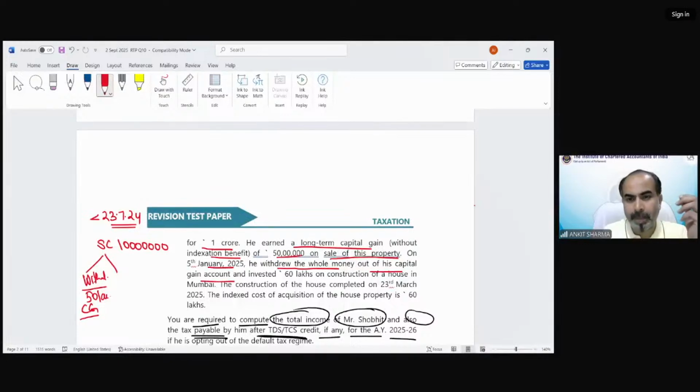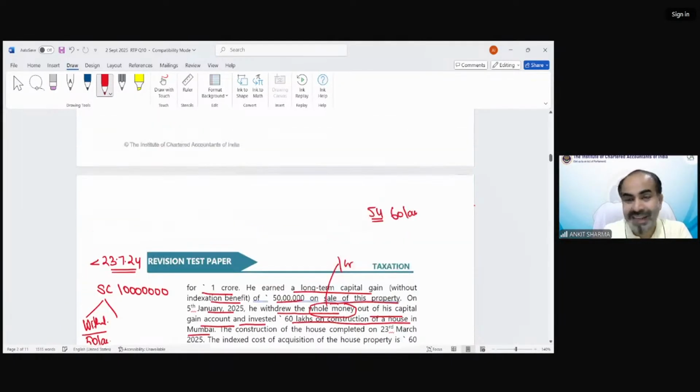So long-term capital gain without indexation in this case was 50 lakh. On 5th January 25, he withdrew the whole money. Whole money means 1 crore rupees out of his capital gain and invested 60 lakh on construction of a house in Mumbai. Now total investment in a house under section 54 is 60 lakh.